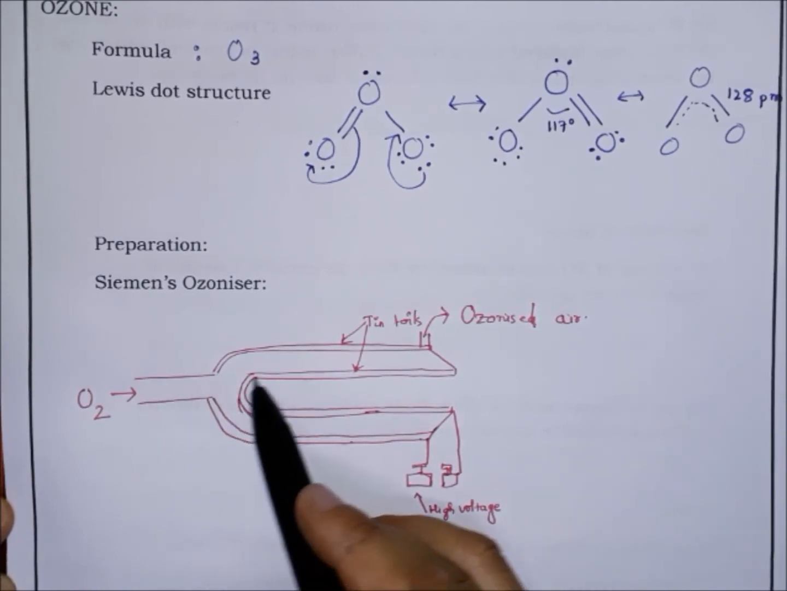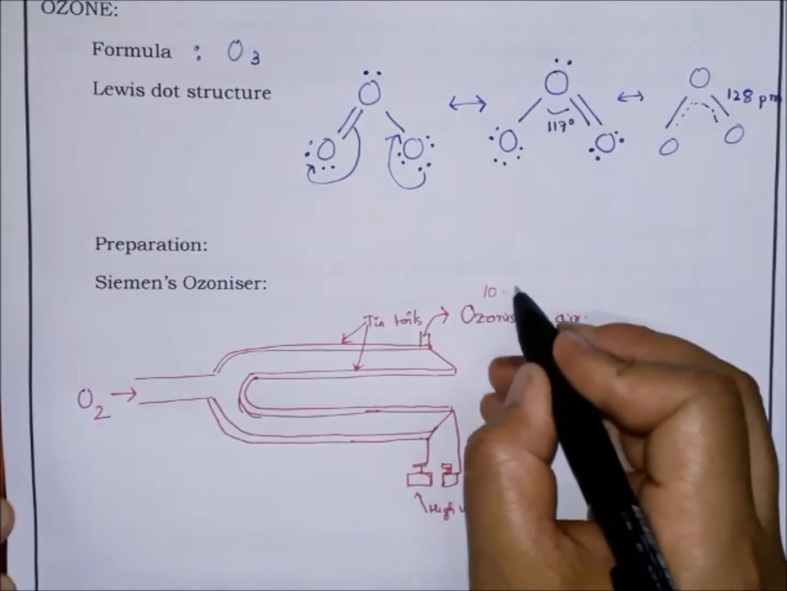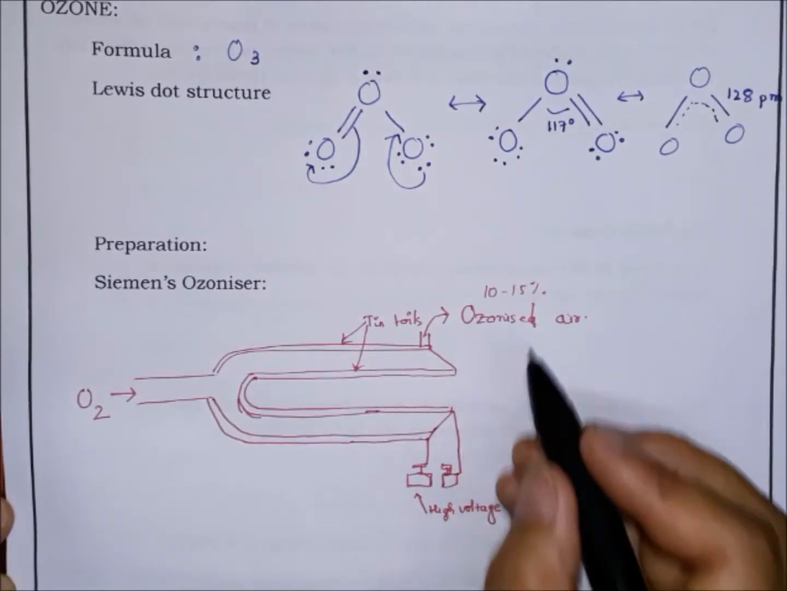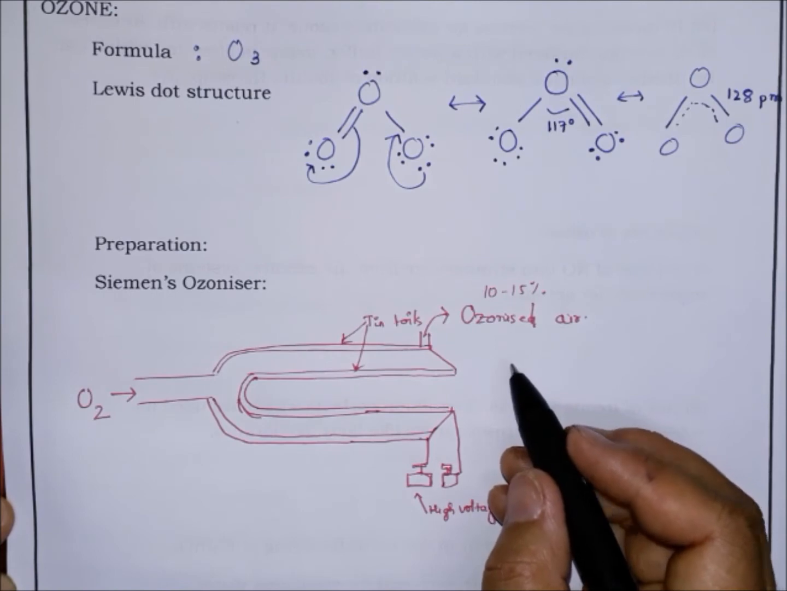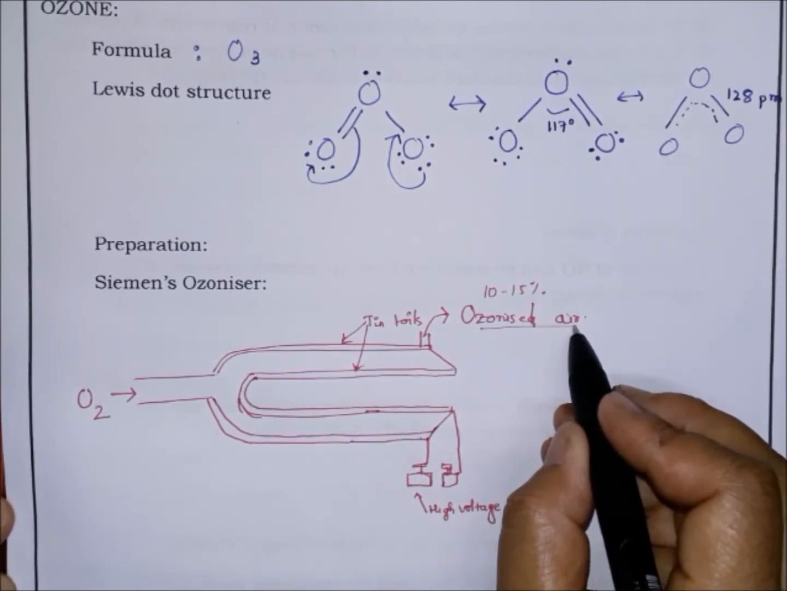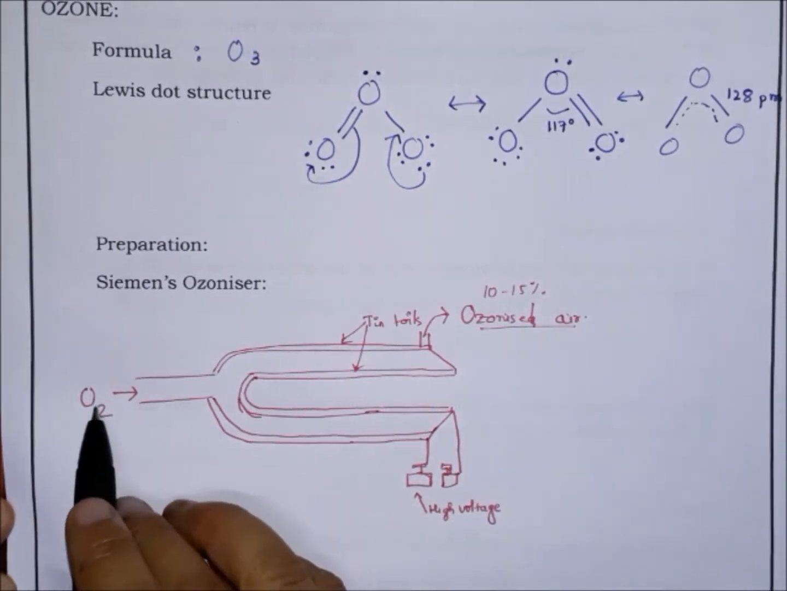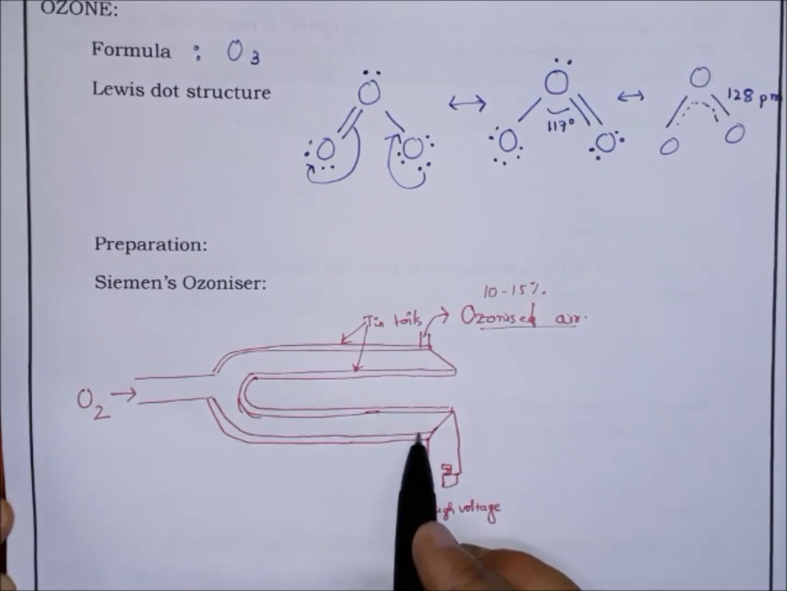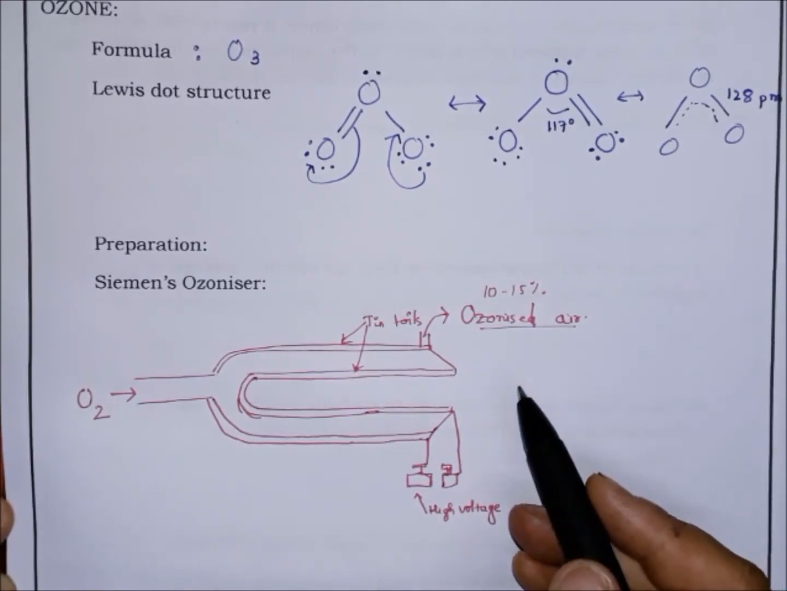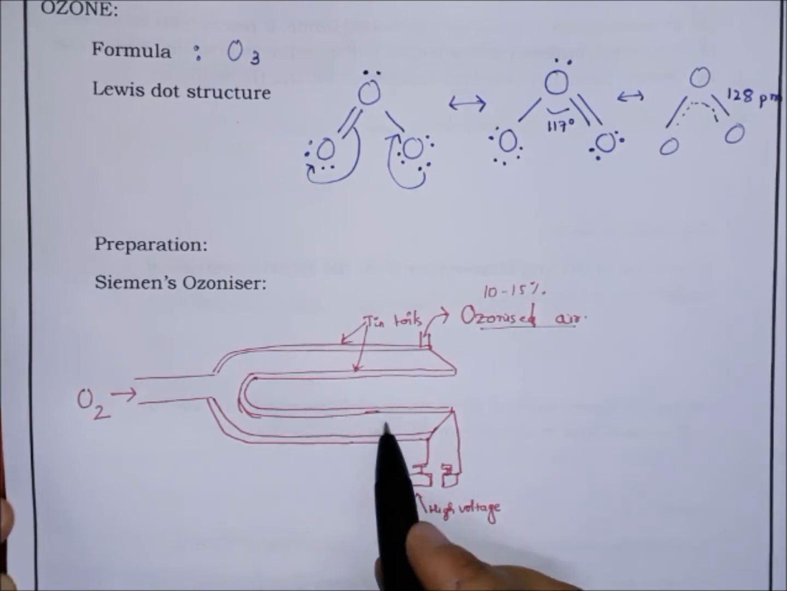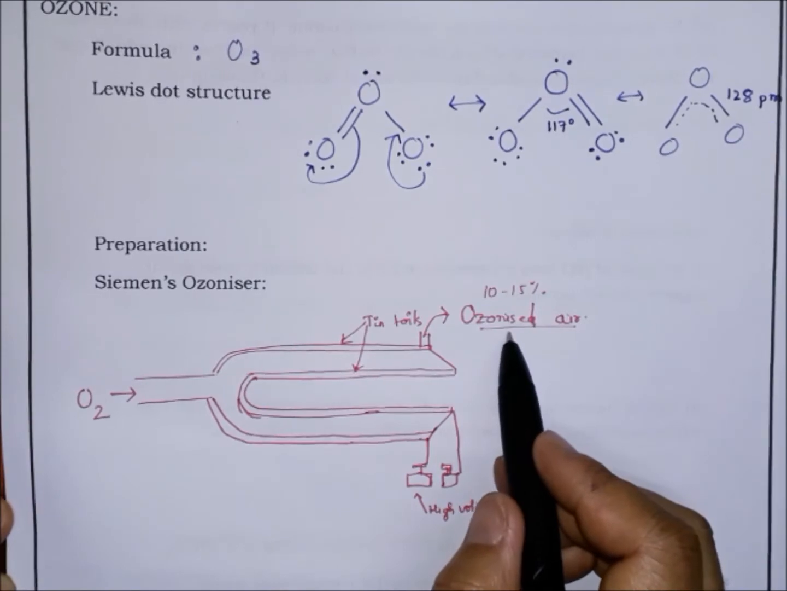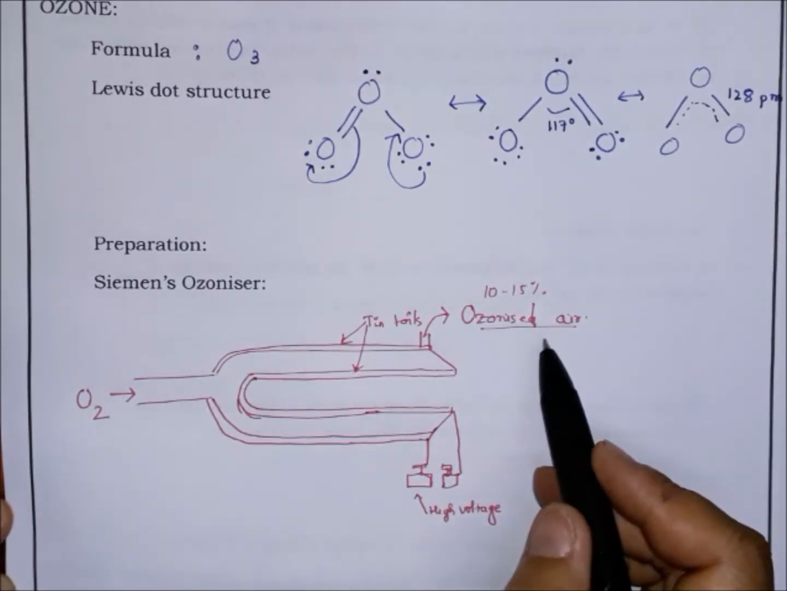Okay, and here 10 to 15% of oxygen is converted to ozone, and the product which is formed is called ozonoid air or ionized oxygen. So again, ozone: oxygen in pure dry form is passed through this foil, through what we call a silent electrical discharge, where only 10 to 15% of oxygen will convert to ozone.